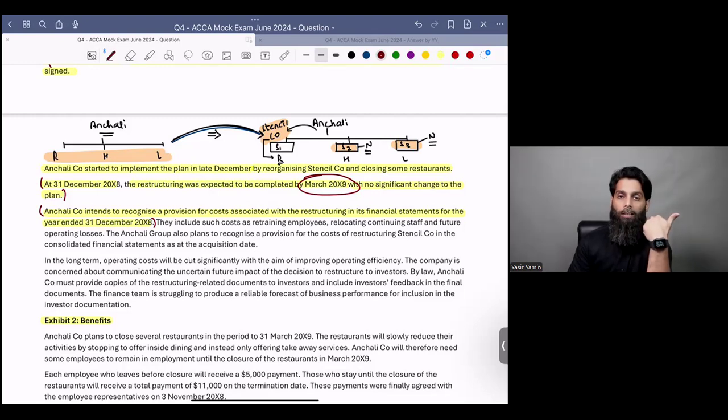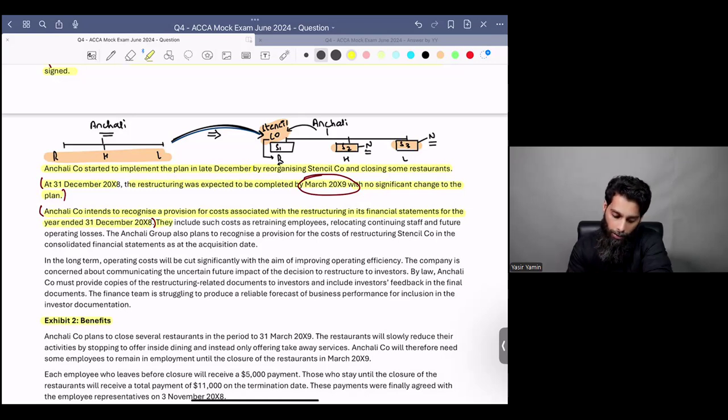It's a potential cost that will come into the future by March 20x9. But since a constructive obligation is there through the announcement to those who are to be affected by that plan, you can recognize a restructuring provision within the financial statements of this year. Make sense? All right.